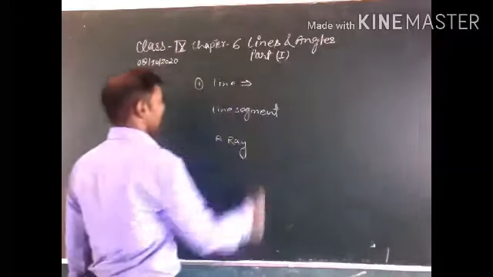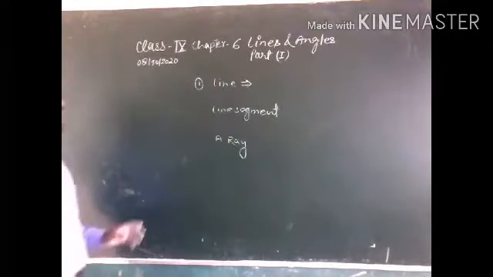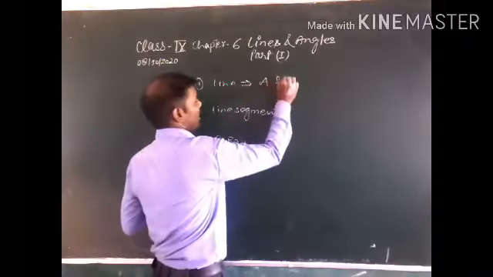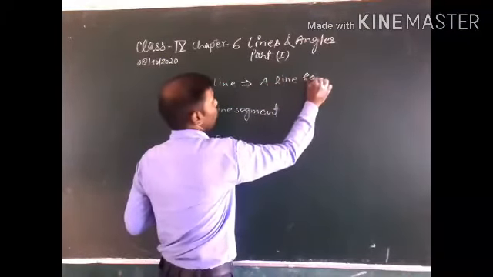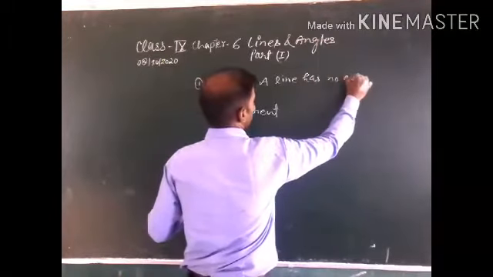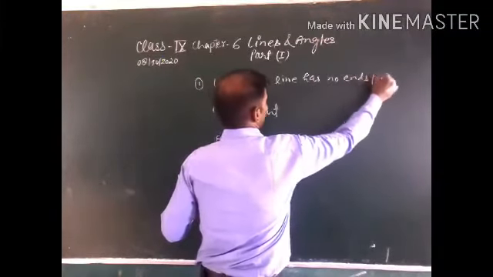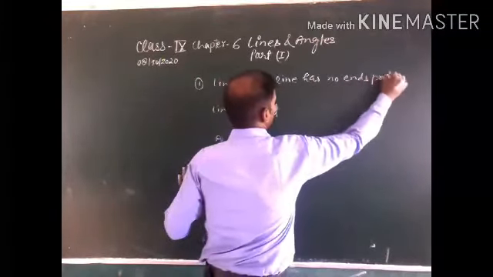A line has no end points. That means this is a line and a line has no end point. This is not an end point. It means this is also produced in the forward direction and this is also produced in this direction.